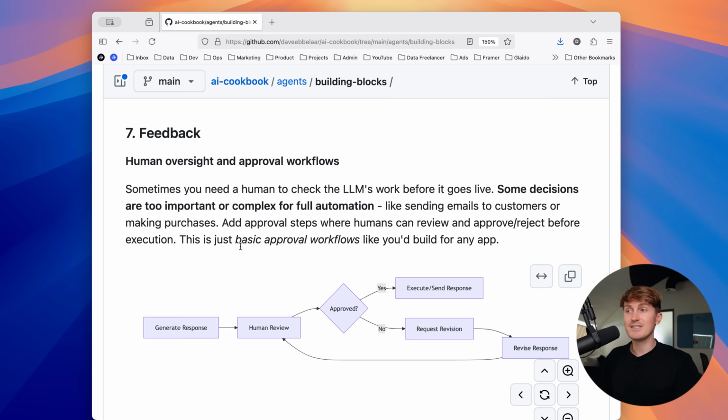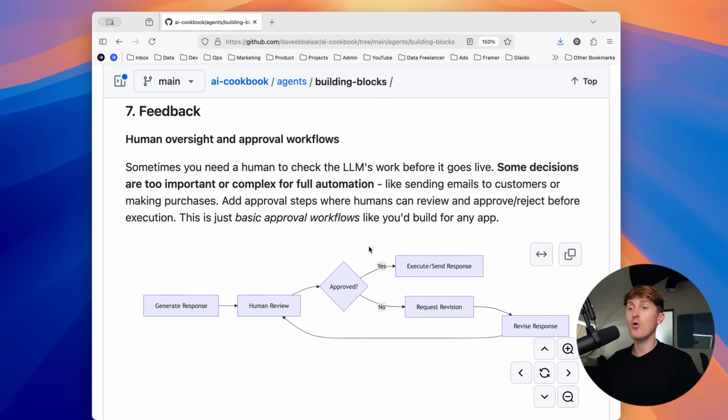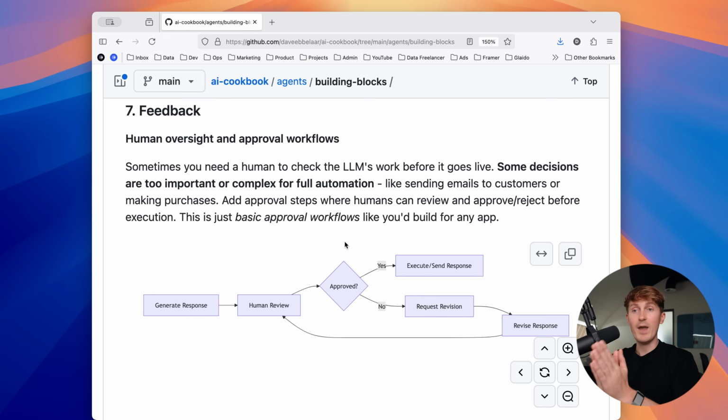So when a task or decision is too important or complex for full automation, like sending very sensitive emails to customers or making purchases, adding approval steps where humans can review and approve or reject before execution is crucial. This is a basic approval workflow like you would build for any app, but then have really the human in the loop where it takes a full stop and it waits for that point.